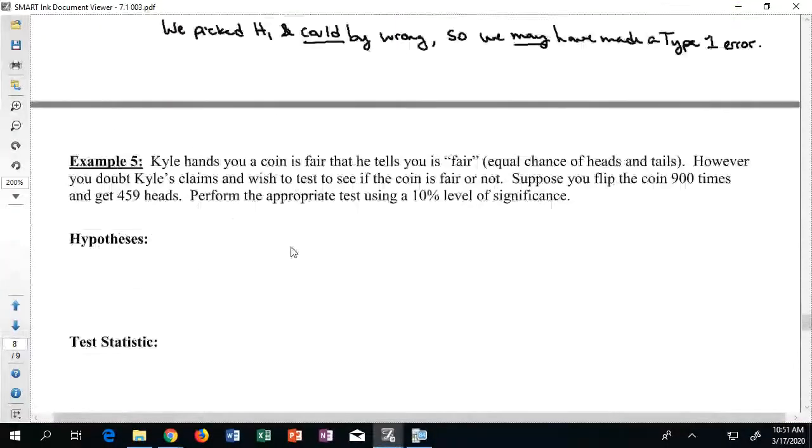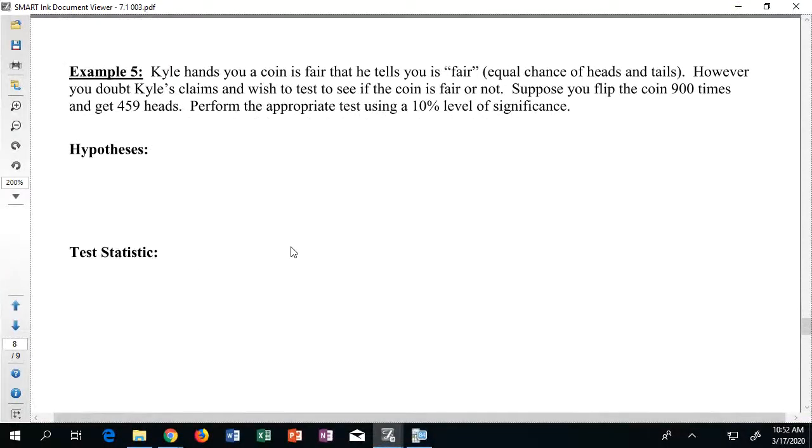Okay, we're going to move ahead then really quickly here to example number 5, just to take a look at this. Let's suppose the following scenario happens. Suppose that I hand you a coin and I tell you that the coin is fair. By fair, I just mean that it has an equal chance of flipping heads and tails. Like, it's not a trick coin. I'm not trying to pull one over on you.